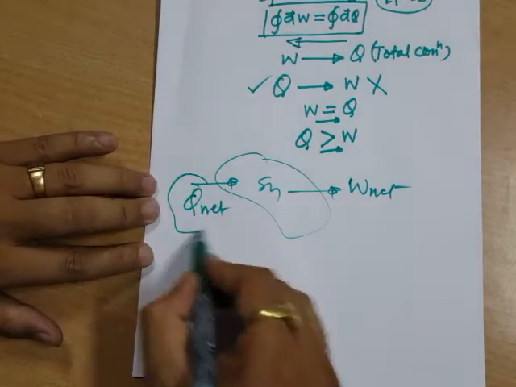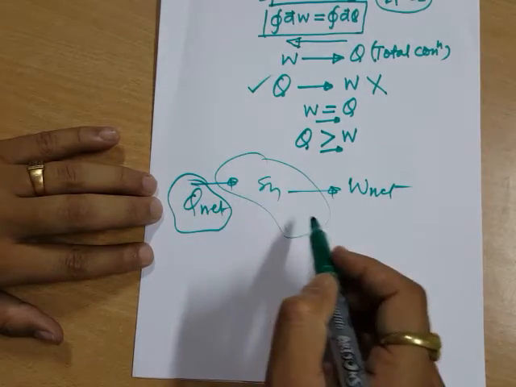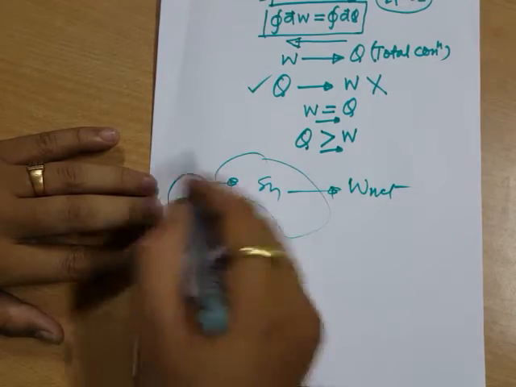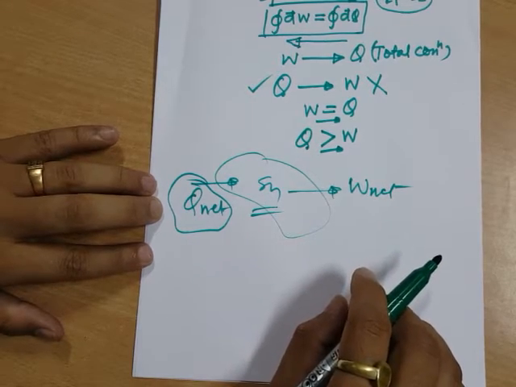I'm not saying that this is the only heat. This is the total. Lots of sources of heat may be there, and lots of sources of work, either on the system or by the system, will be there. So the total amount. This is what our heat engine cycle is.